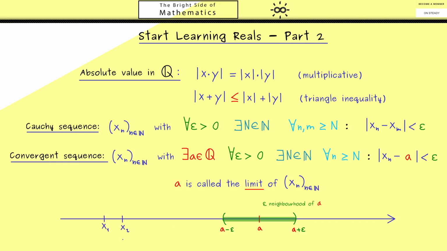For example, the sequence could start here, then we have some members here and here and here, but then we have x_n here. So this is x with capital N. And then all points that come afterwards lie inside our interval here. Hence only finitely many points can lie outside. However, that's not all. This whole thing works no matter how small we choose the epsilon at the beginning. The only thing that changes is how big the capital N has to be.